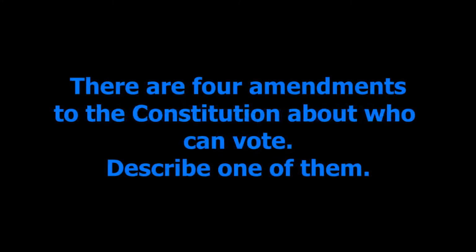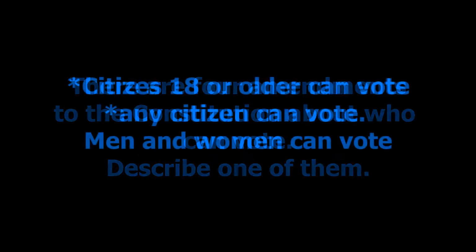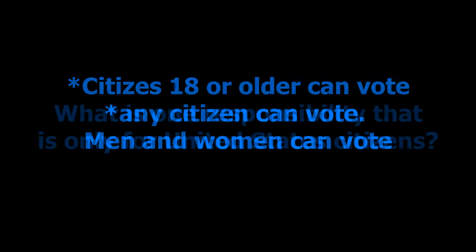Rights and responsibilities, 10 questions. There are 4 amendments to the Constitution about who can vote. Describe one of them. Citizens 18 or older can vote. Any citizen can vote. Men and women can vote.